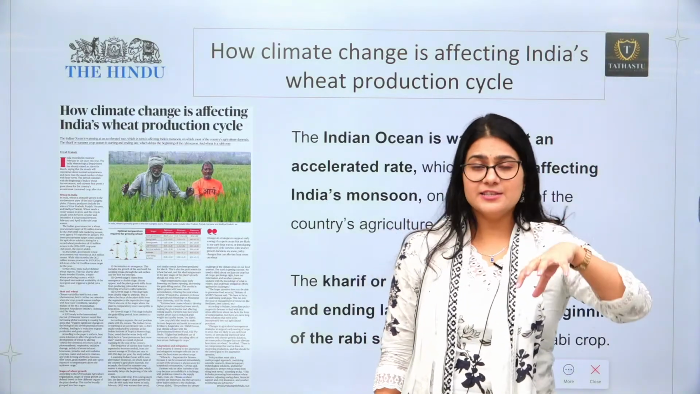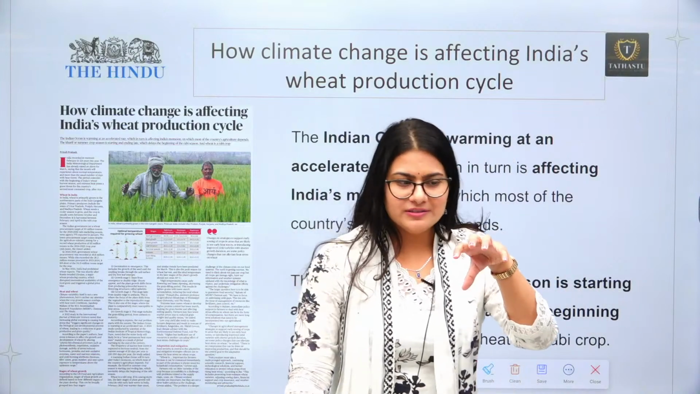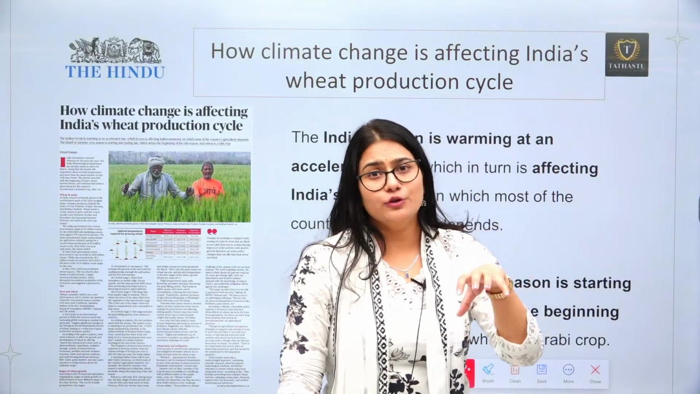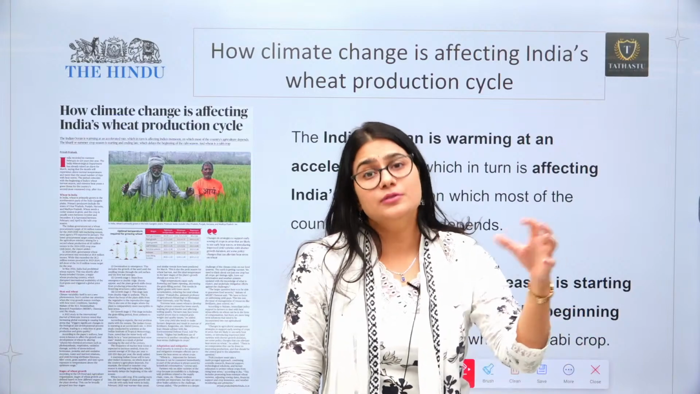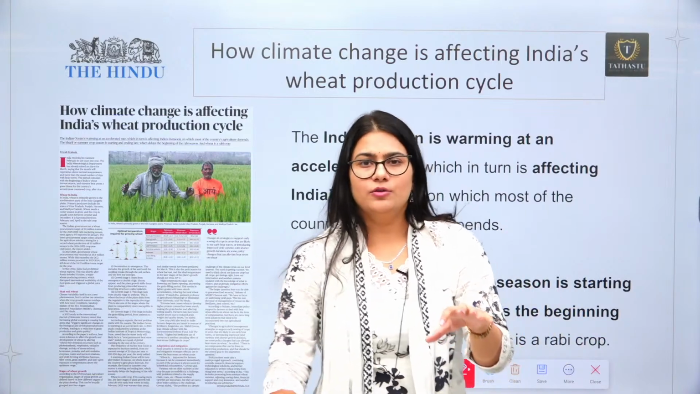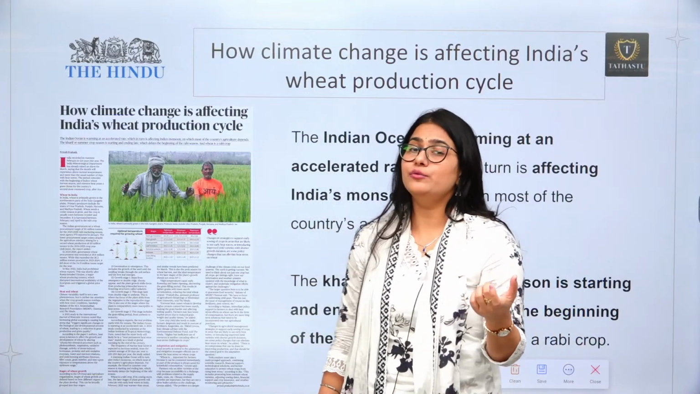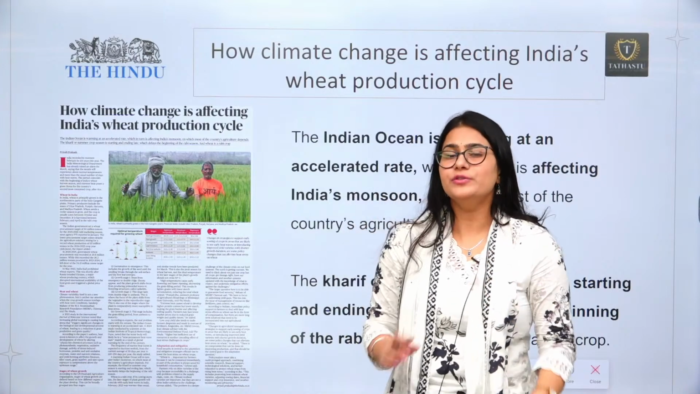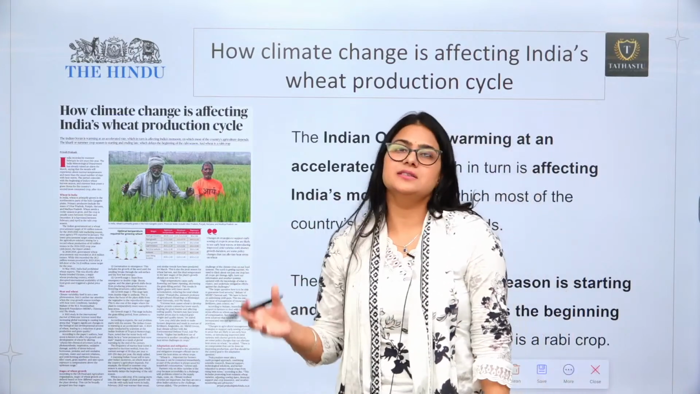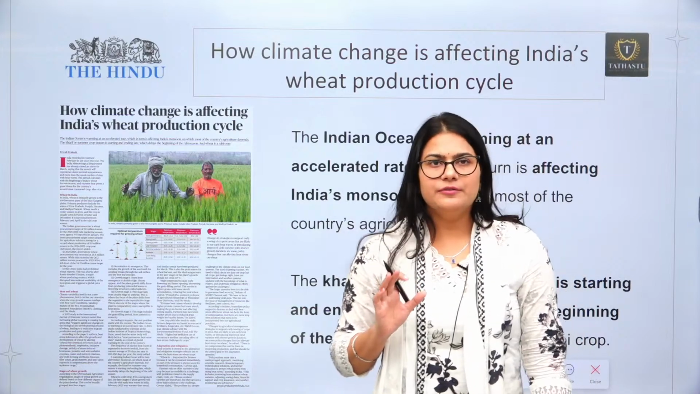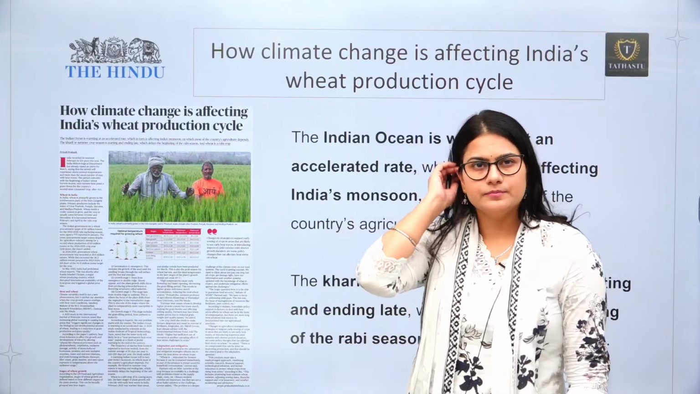But if there is going to be a heat wave, and a small area is going to get affected, obviously if the yield is high, then the high yield is going to get affected. Okay, and it can create some kind of food scarcity in our country. So we need to understand how climate change is basically impacting wheat production, right?